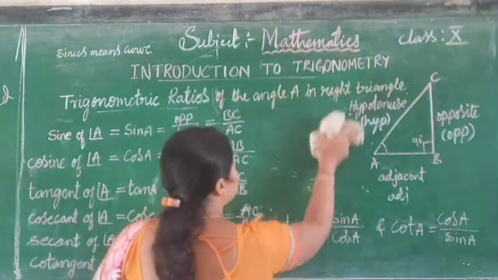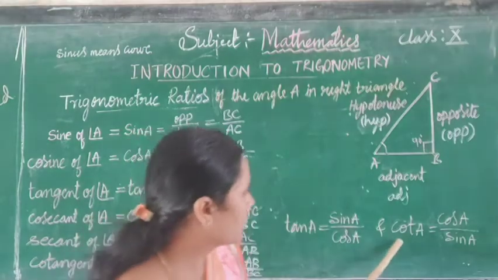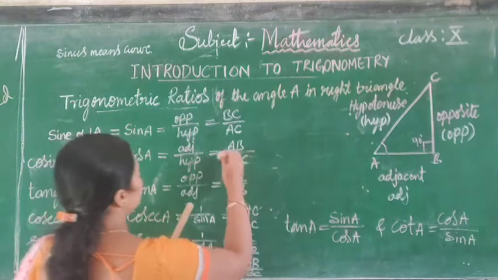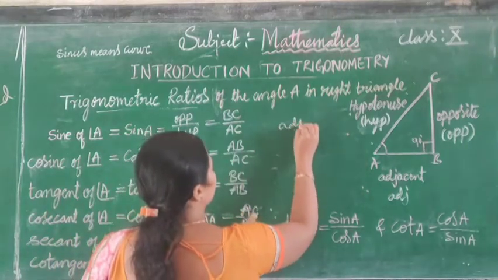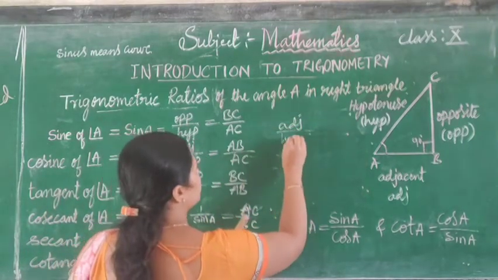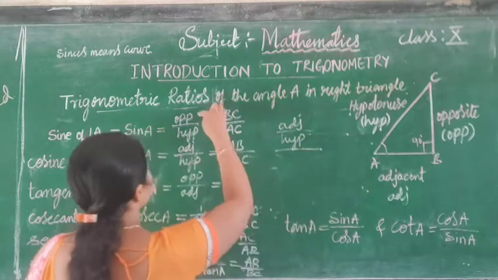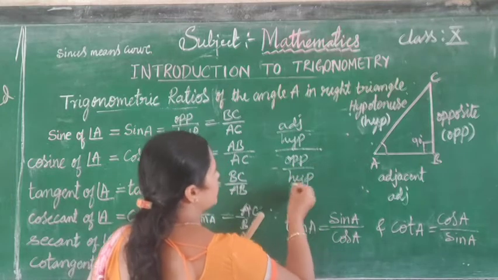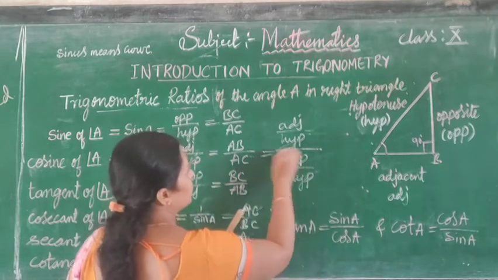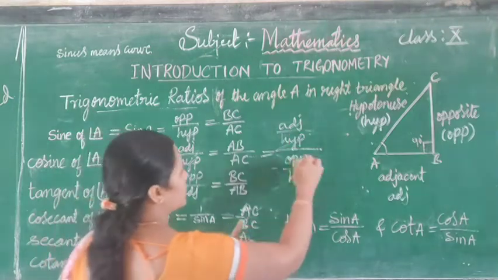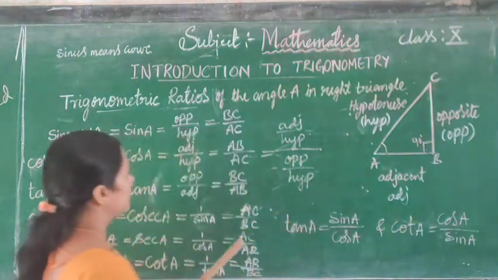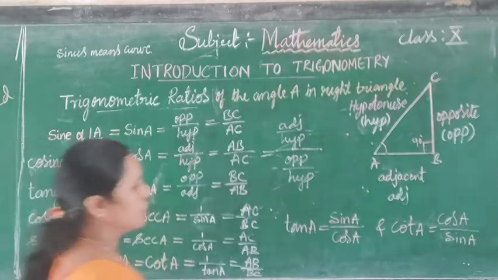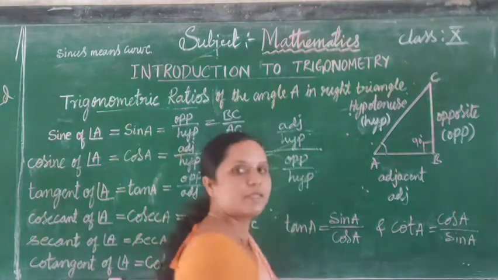Similarly, the next one is cot A. Cot A is cos A by sin A. We can observe this one. Cos A is adjacent by hypotenuse, and sin A is opposite by hypotenuse. You can see that these denominators cancel, and we get adjacent by opposite. Adjacent by opposite is nothing but cot A. So cot A is equal to cos A by sin A.